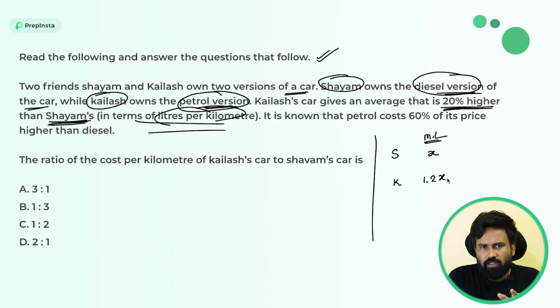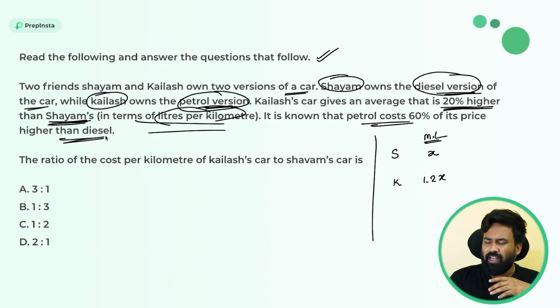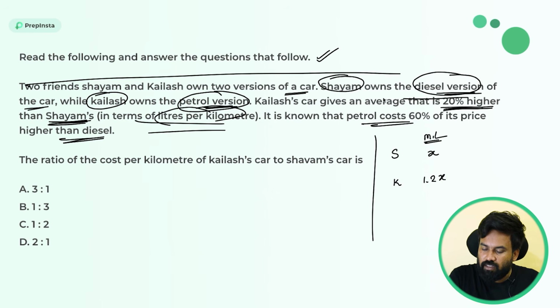For example, if you have 100 rupees, 20% higher means the other person has 120 rupees, right? So 1.2 in terms of 1 rupee. So simply x is converted into 1.2x. And it is known that petrol costs 60% higher in price than the diesel. Why am I writing this table or these instructions? Because I don't have to read the data again. Remember this, guys.